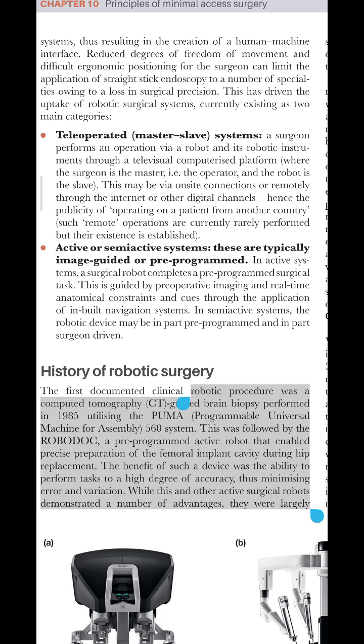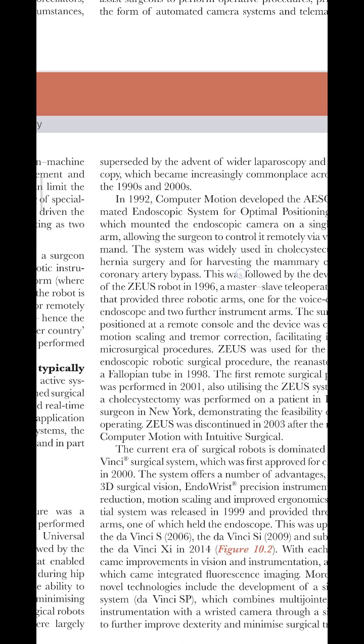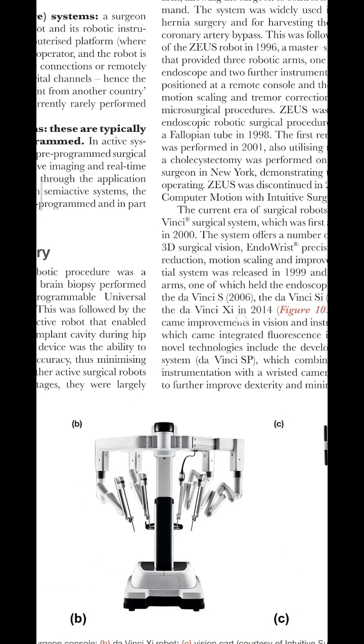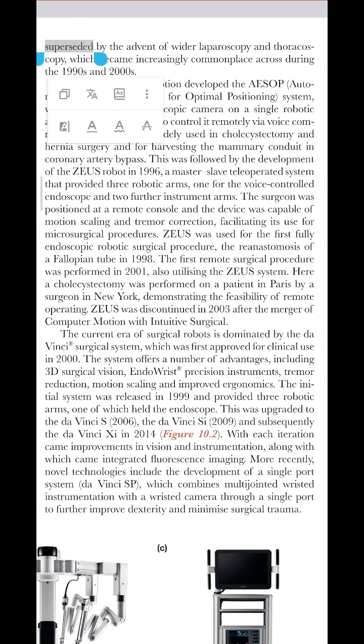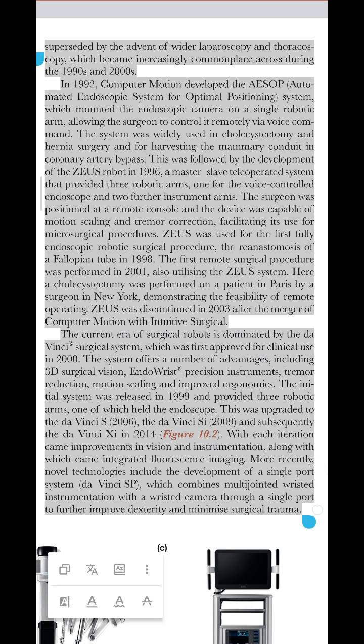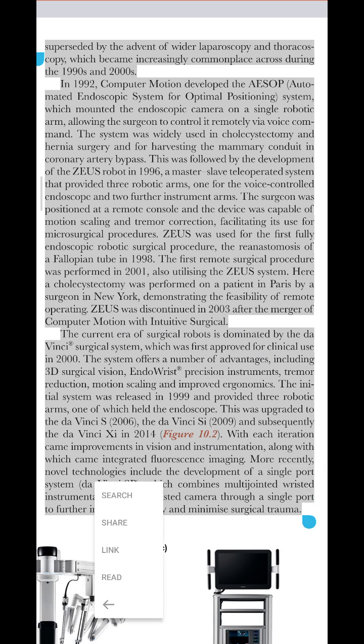While this and other active surgical robots demonstrated a number of advantages, they were largely superseded by the advent of wider laparoscopy and thoracoscopy, which became increasingly commonplace during the 1990s and 2000s.